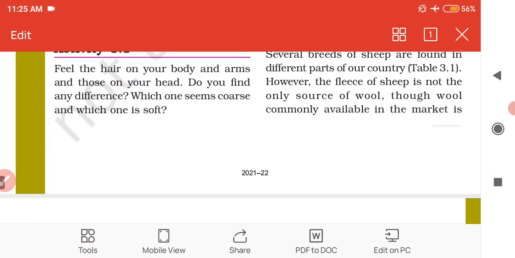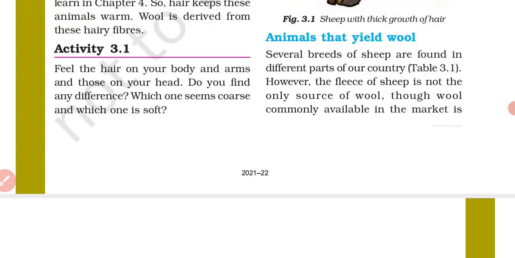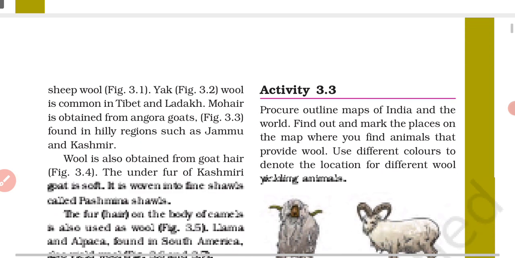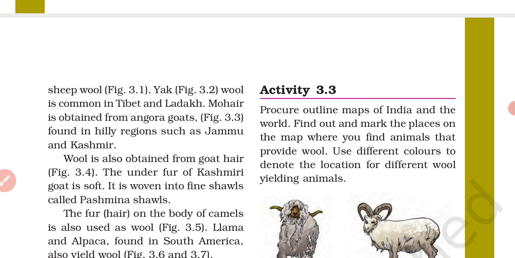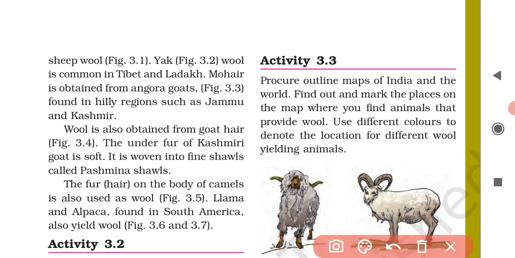However, the fleece of the sheep is not the only source of wool, though wool commonly available in the market is sheep wool. Yak wool is the most common in Tibet and Ladakh. Mohair is obtained from Angora goats, which are found in the hilly regions of Jammu and Kashmir. Wool is also obtained from goat hair.